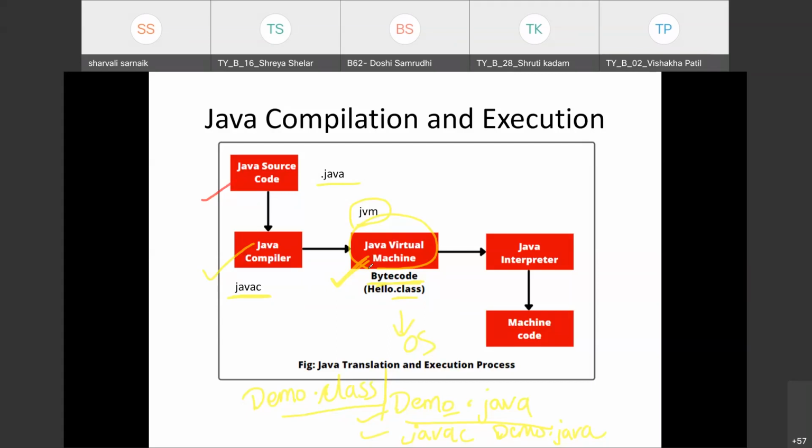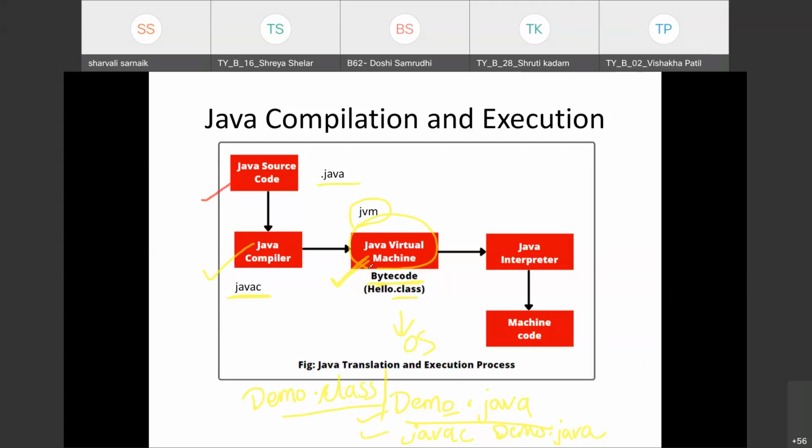The second thing is that the architecture provided is platform independent. Java is architecture neutral, or platform independent. Now what is meant by platform independent? If you have the JVM on your OS, then you can run your program on any machine, whatever the OS of that machine is.